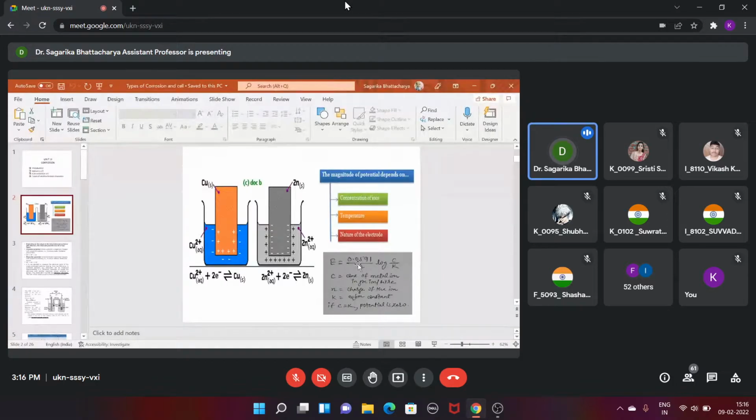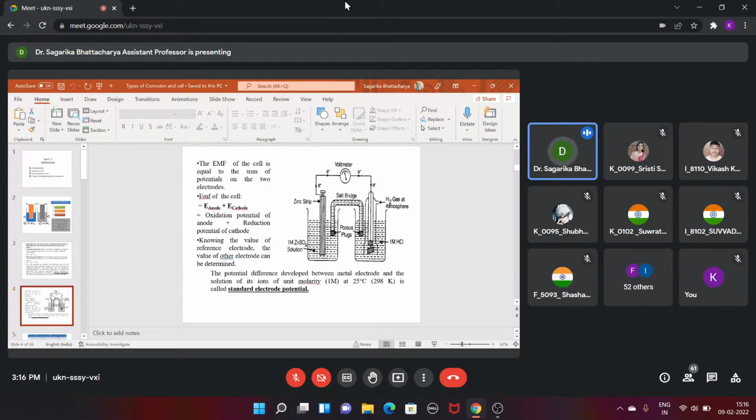R is equal to the gas constant, T is the temperature, n is the number of electrons, and F is the Faraday constant. So from that, the value 0.059 by n comes. So this is the way the standard electrode potential is measured with respect to the standard hydrogen electrode.